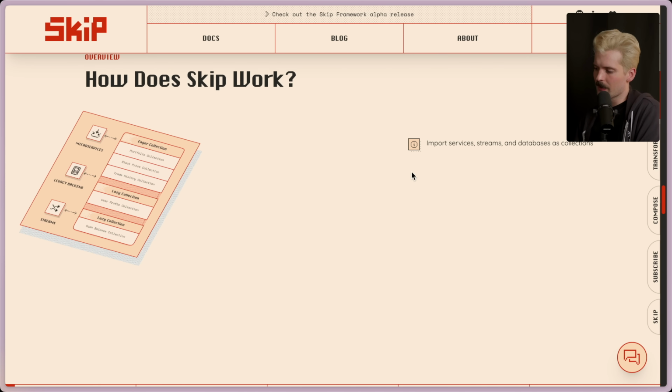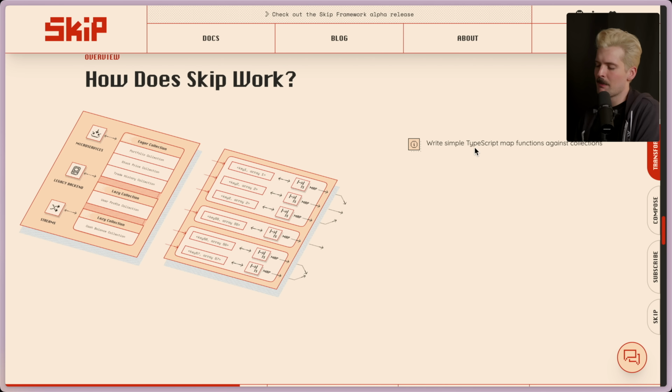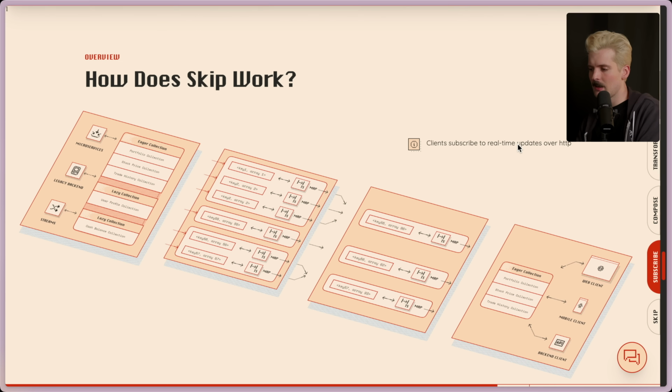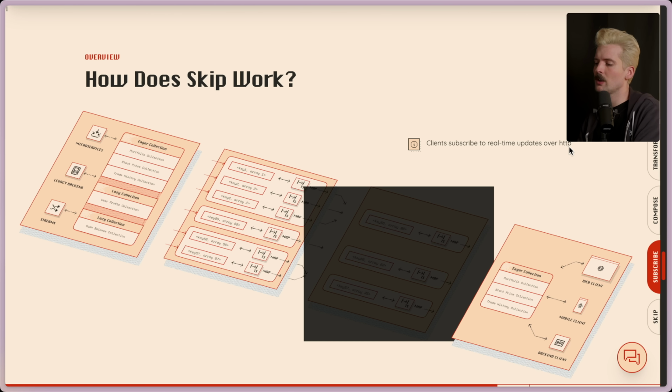The TLDR of how it works is you import things like your services, streams from other places, as well as databases, all as collections. You map them in TypeScript to new collections that have the more specific things you want. So if you have a database table with all your users and you want to have your friend list, maybe, the friend list can be derived from the user table, but it is a new collection. After you've created those maps, you can create more complex logic that's all reusable from them that then gets piped to your client, which can subscribe to real-time updates.